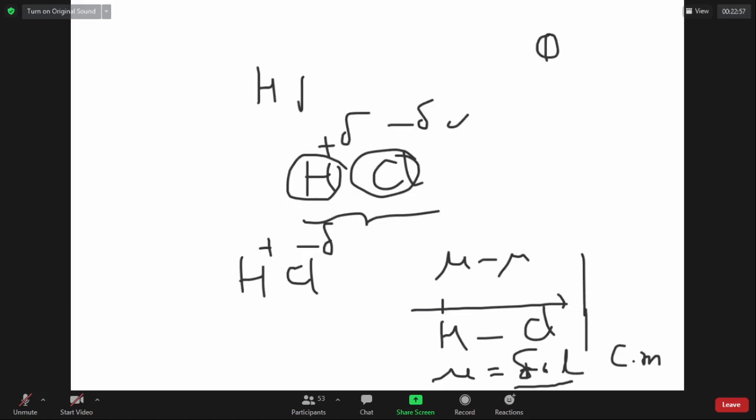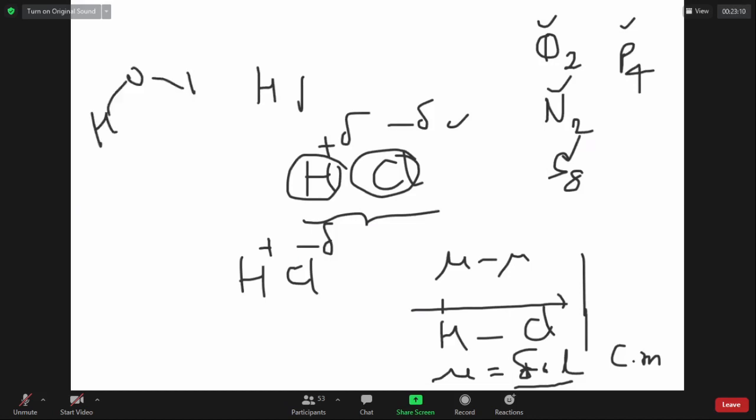Can I expect a dipole in O2, N2, S8, P4? No, because they are all identical atoms. You can't have two opposite poles, right? It is possible in H2O, it is possible in HF, it is possible in similar molecules where atoms have different electronegativities.